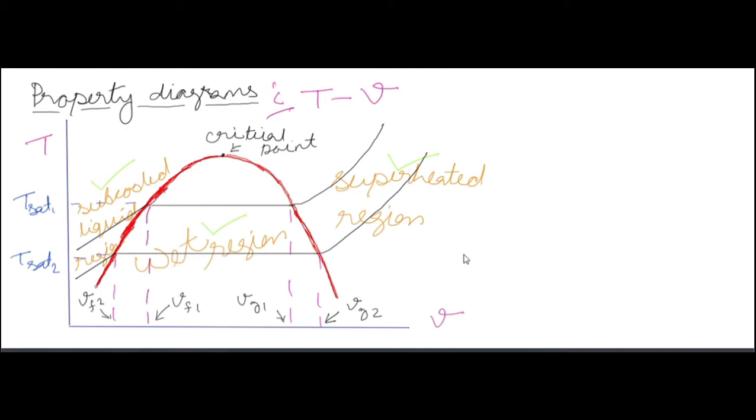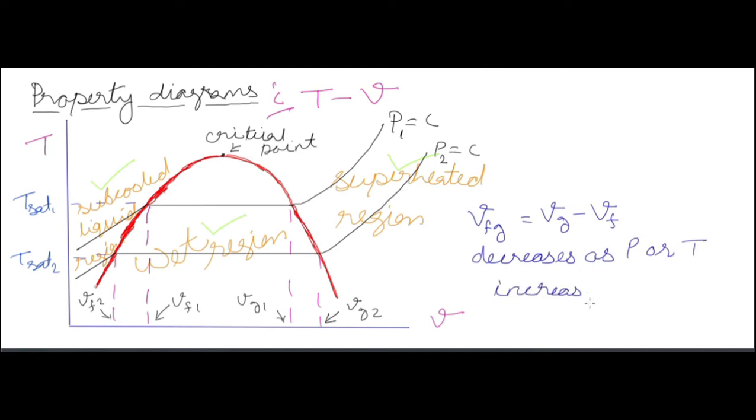Now you can see here also what we were saying: as the temperature or the pressure increases, the Vfg, Hfg, Sfg decrease and become 0 at the critical point. So Vfg, which is equal to Vg minus Vf, decreases as pressure or temperature increases.